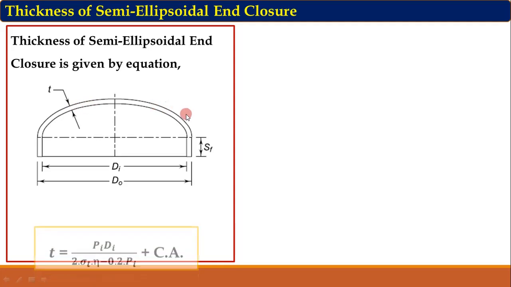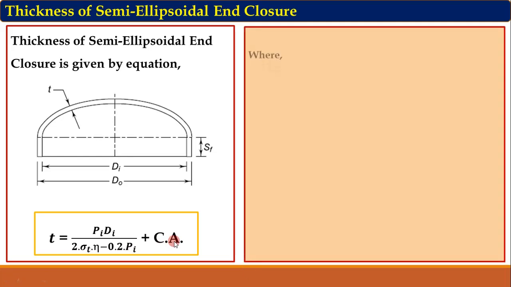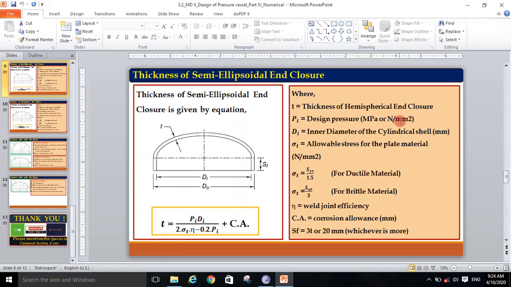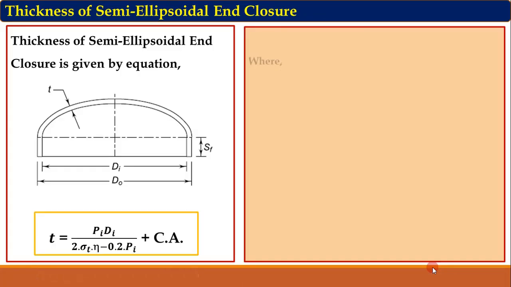So thickness of this enclosure is given by the equation T = Pi Di upon 2 sigma T eta minus 0.2 Pi, plus Ca. So let us look at the parameters used in this equation. First, T, thickness of this semi-ellipsoidal enclosure.